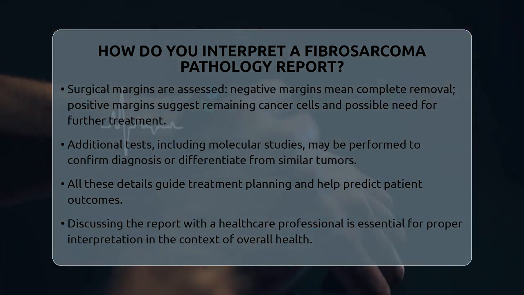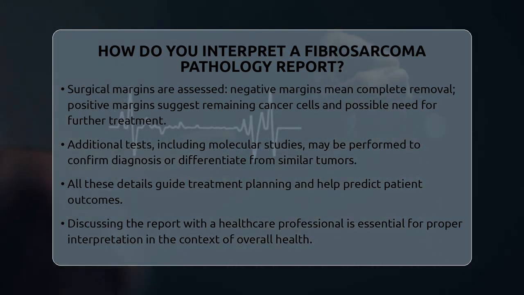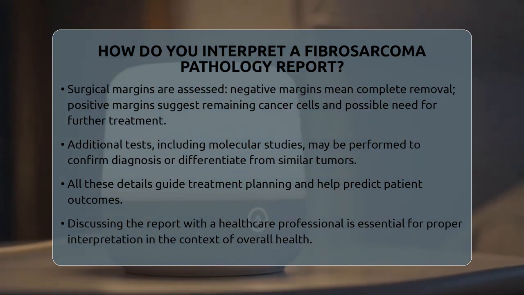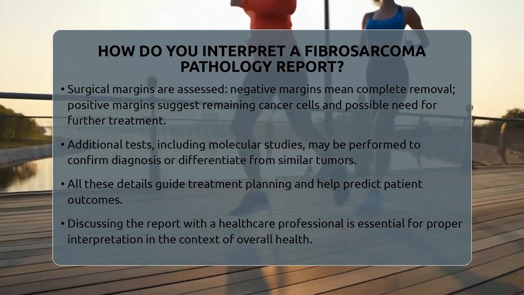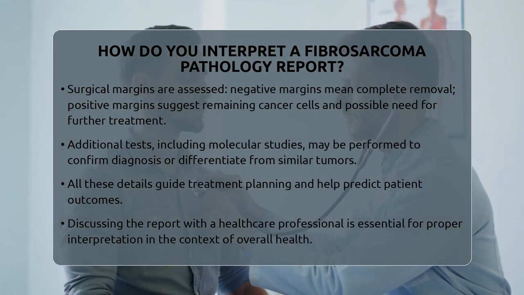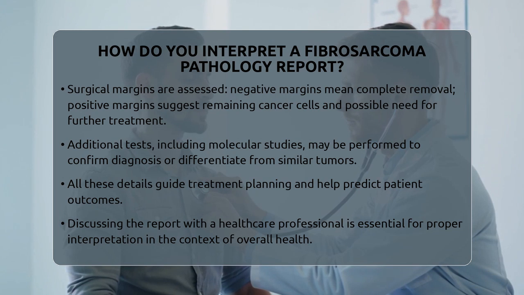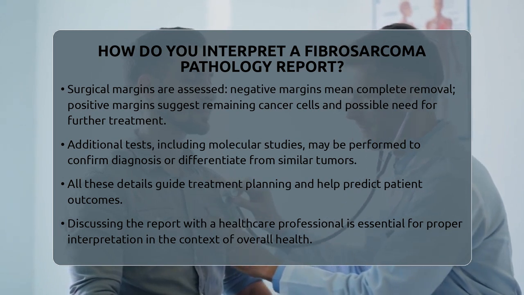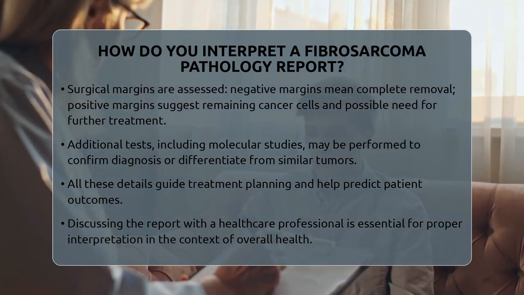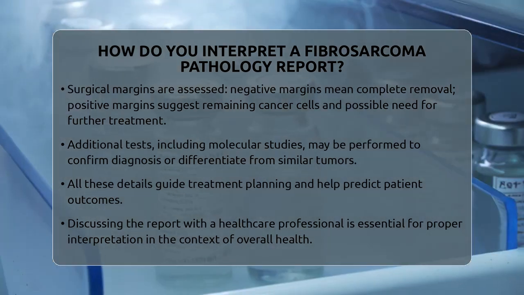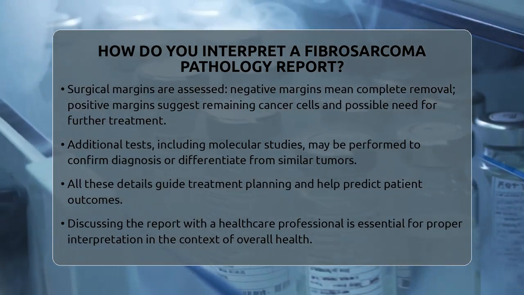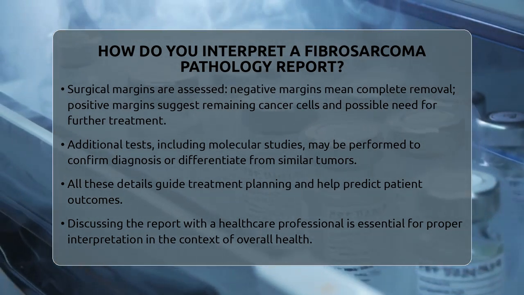In summary, understanding a fibrosarcoma pathology report involves looking at the tumor type, grade, amount of necrosis, size, depth, involvement of surrounding structures, surgical margins, and extra test results. This comprehensive information is vital for planning treatment and predicting outcomes. Always remember to discuss the report with a healthcare professional who can interpret these details in the context of your overall health and specific situation.